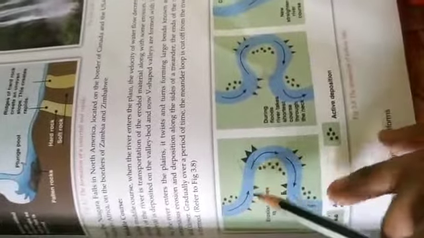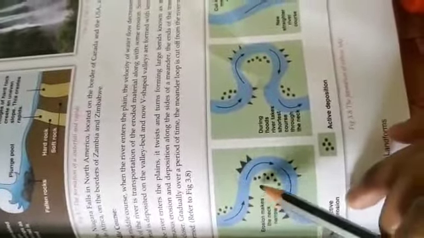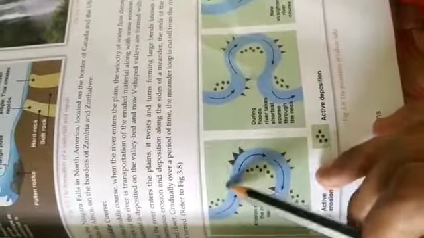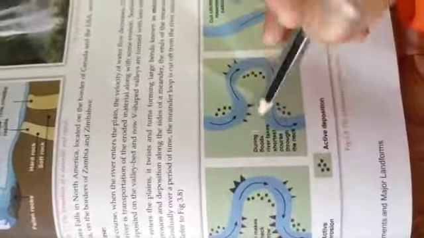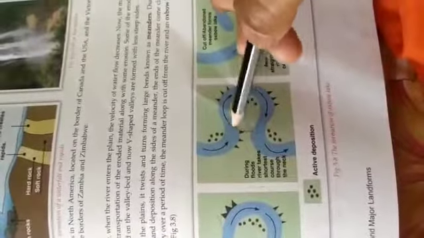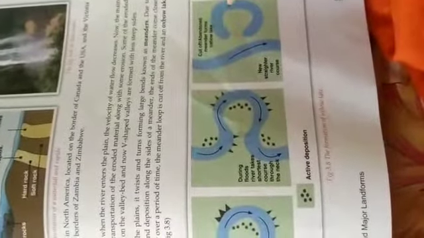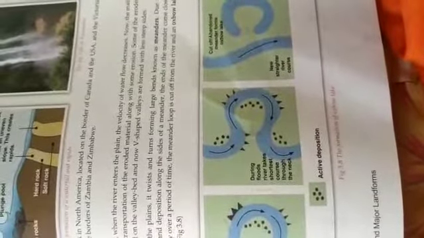Due to the continuous erosion and deposition along the side of the meander, the ends of the meander come closer and closer. Gradually, over a period of time, the meander loop is cut off from the river and Oxbow Lake is formed. This picture shows the formation of Oxbow Lake.